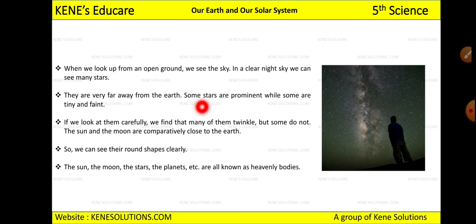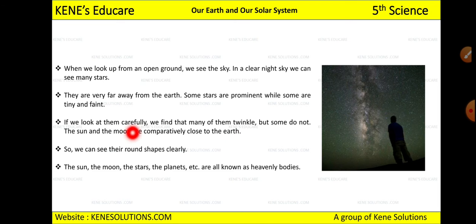Okay, so some stars, they are prominent while some are tiny and faint. Okay, some stars will not move from their position. Some stars will be very small and they will be faint. They will not be much brighter. Okay,